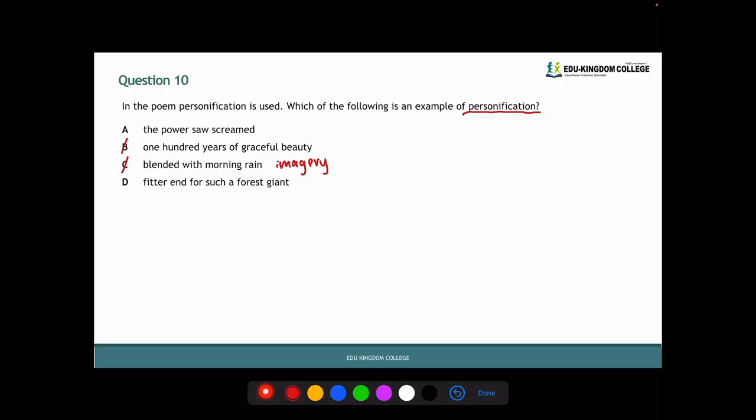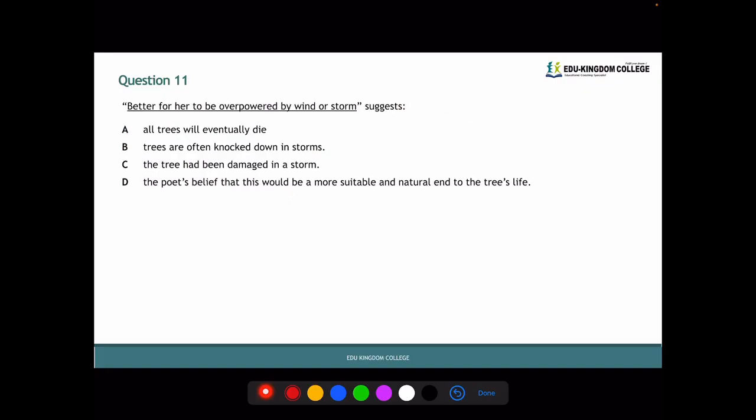D, fitter end for such a forest giant. We do have a forest giant, but that is a living thing, it could be. And a fitter end, all things end, which they're talking about death, so it can't be D, so it must be A. The power saw screamed. And we know that the inanimate object is the power saw, and the human quality is screaming, or the ability to scream.